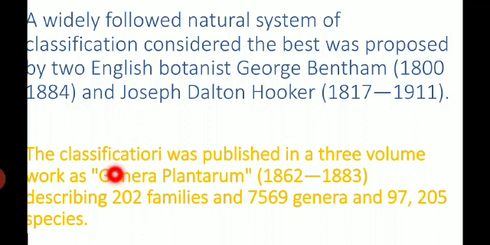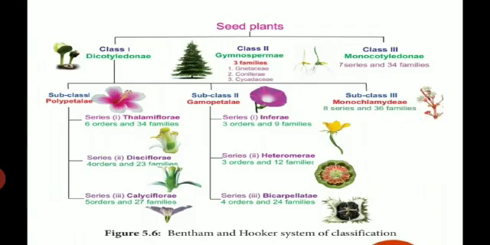Then in this system the seed plants were classified into 3 major classes: Dicotyledonae, Gymnospermae and Monocotyledonae. Now see about the Bentham and Hooker system of classification. In this system seed plants are classified into 3 types: Dicotyledonae, Gymnospermae and Monocotyledonae. First one, Dicotyledonae. Dicotyledon means the plants contain 2 cotyledons in their seeds.